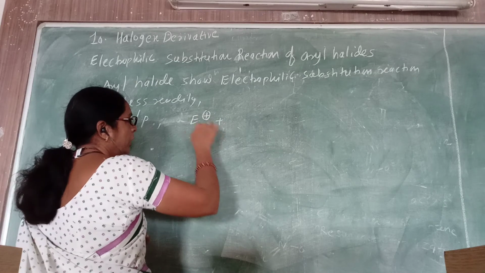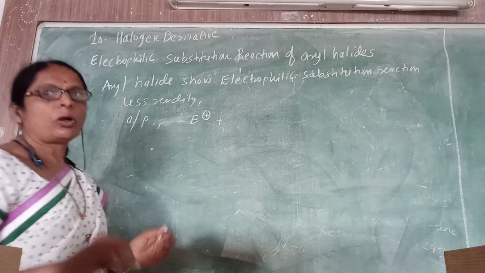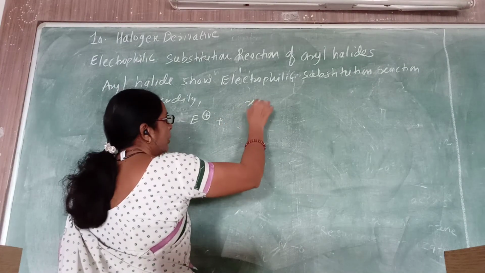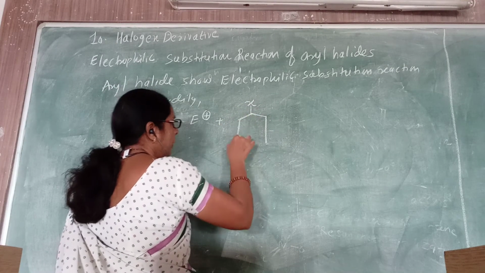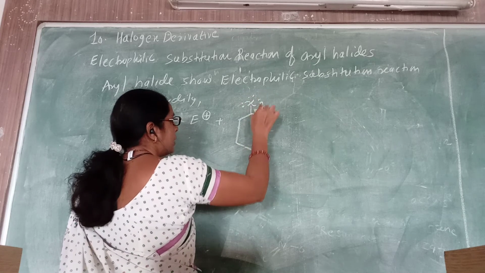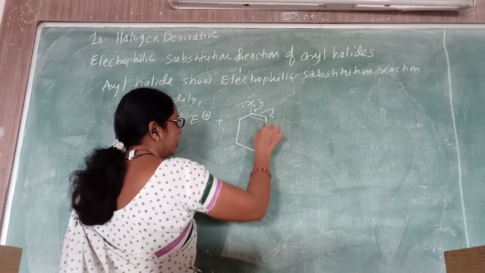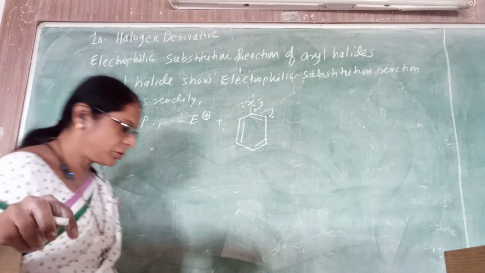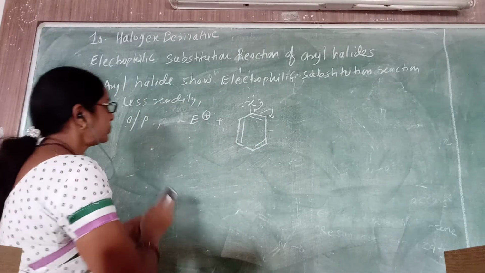So they are attracted to the electron rich center, and the lone pair of electrons on the aryl halide is available at the ortho and para positions, and therefore aryl halide shows ortho para directing products. Okay, so that is the same reason.